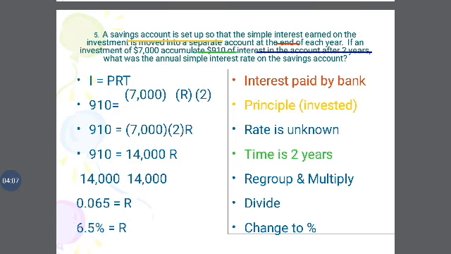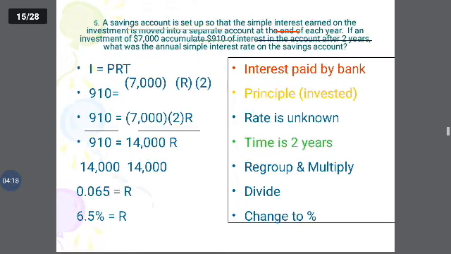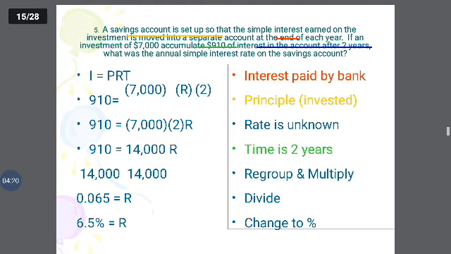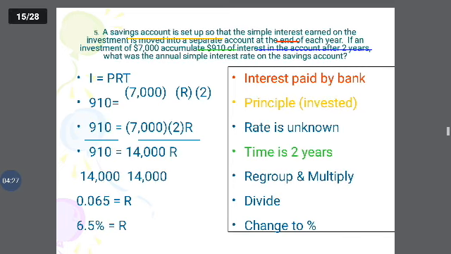So P is equal to 7,000. We need to find the value of the rate of interest R, and the time duration is 2. So the amount of interest 910 is equal to 7,000 into 2 into R. 910 is equal to 14,000 into R. Multiplying that, we get 0.065 is equal to R. So 0.065 by 100%, so 6.5% is equal to R.